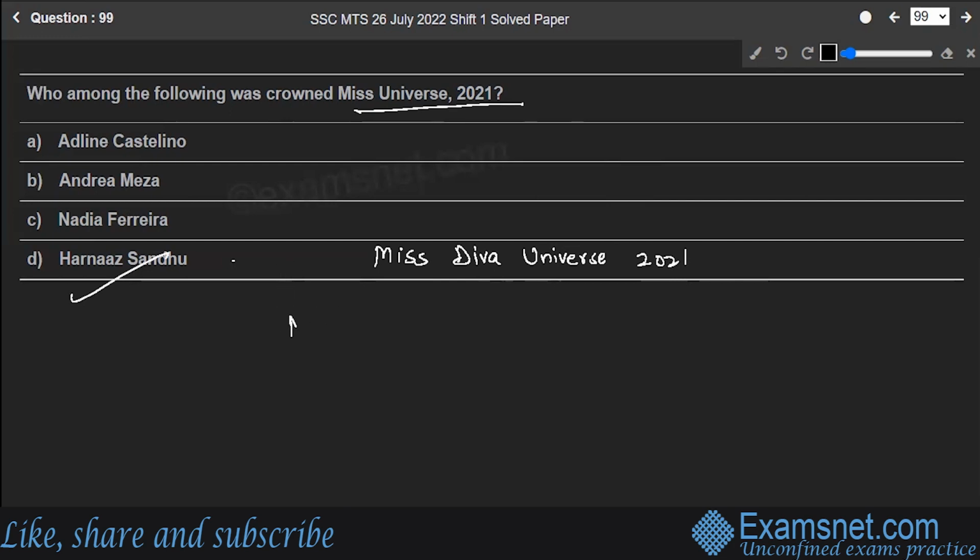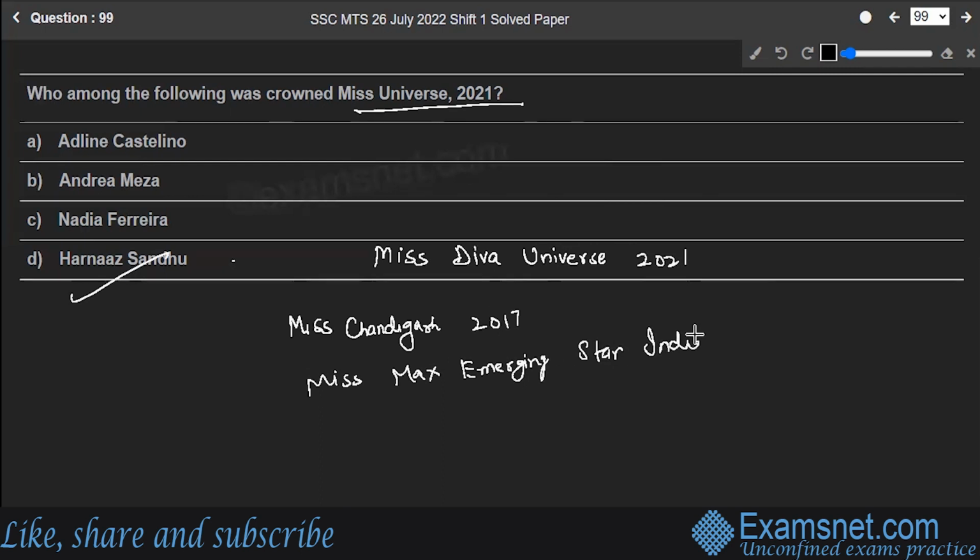Miss Chandigarh 2017 and Miss Max Emerging Star India 2018 are among the titles she has won. She finished a semi-finalist at Femina Miss India 2019 and was named Femina Miss India Punjab in 2019.